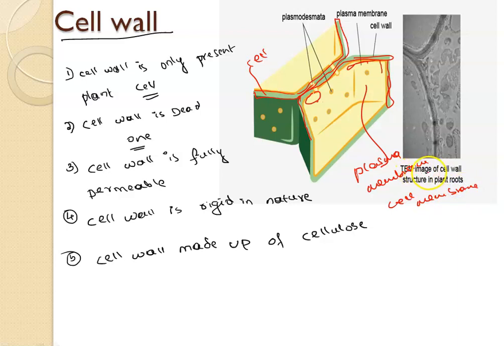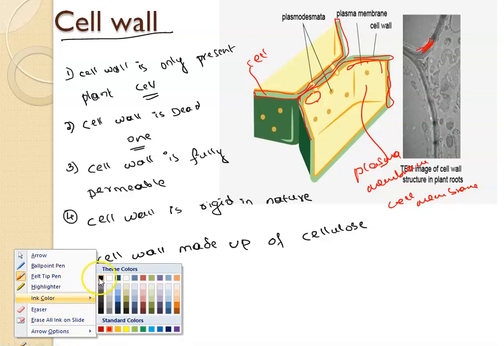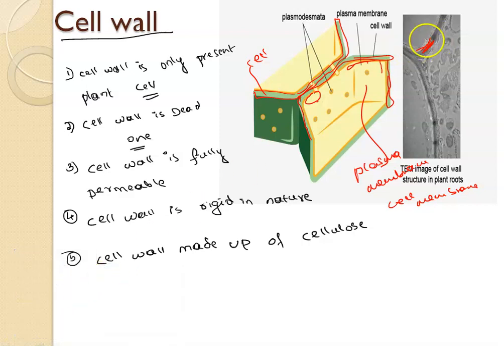See here the image of the cell wall and its structure in the plant roots. This outer black layer is the cell wall, and here a white layer you can find. This is a microscopic view.